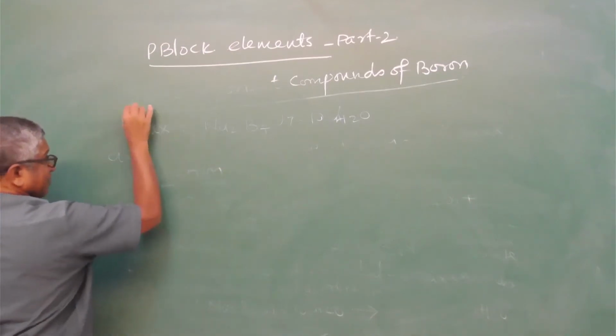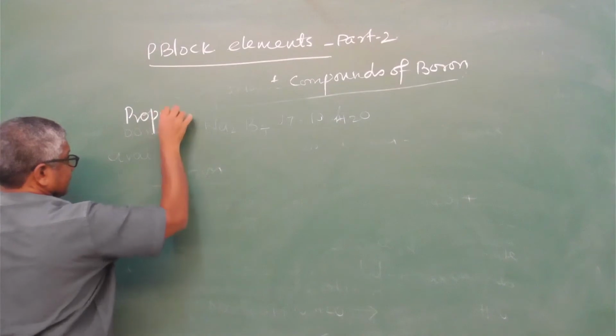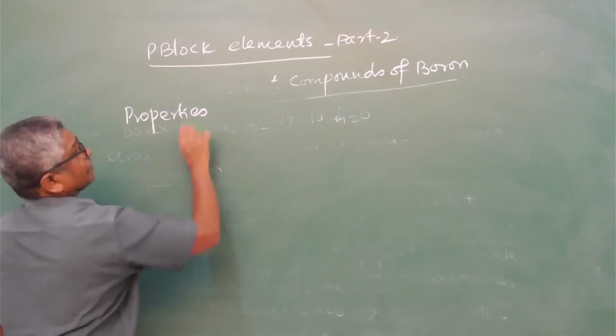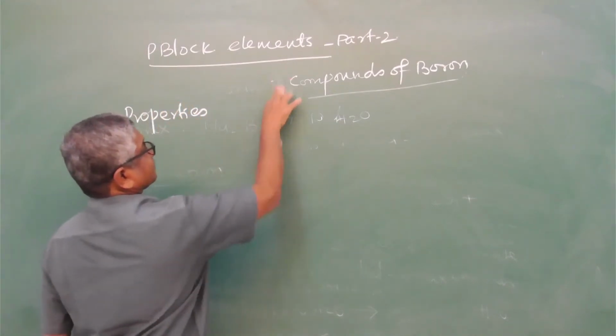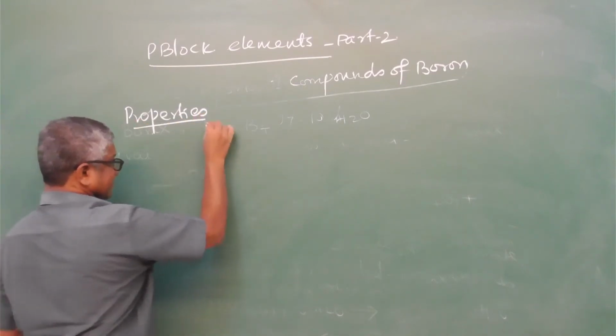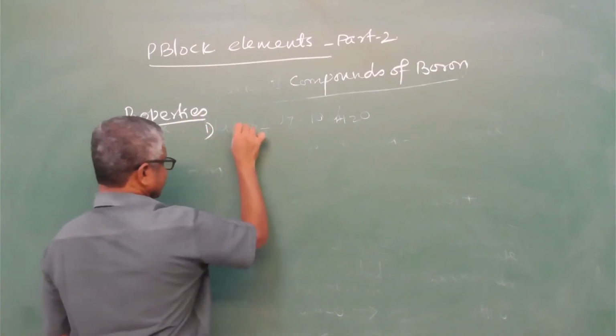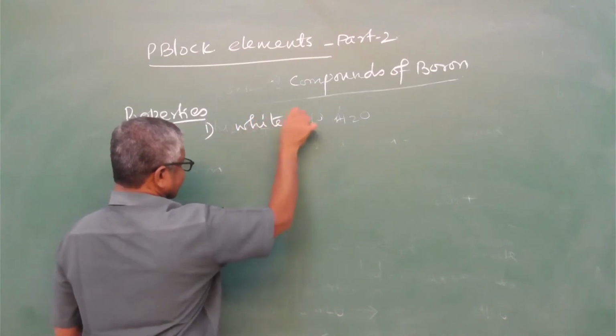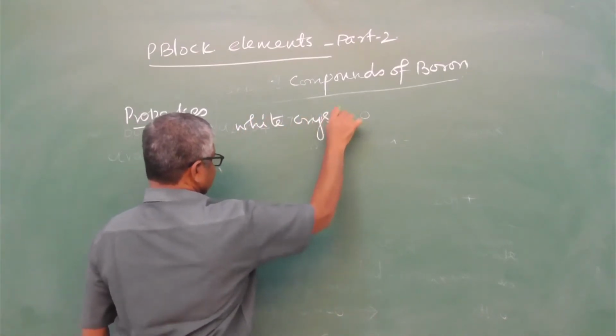Then what are the properties? The first property of borax: it is a white crystalline solid.